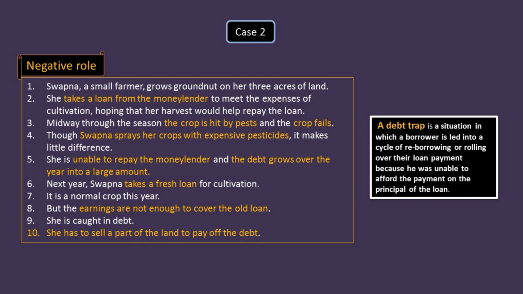So in this situation, we have seen that credit also has a negative impact on society, where Sapna has been kept in a debt trap. So now let's move forward.